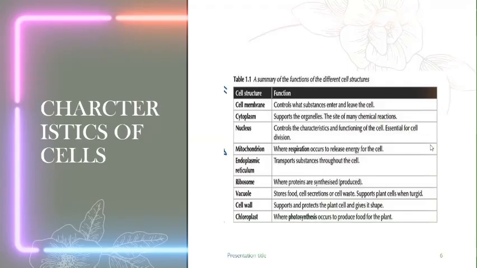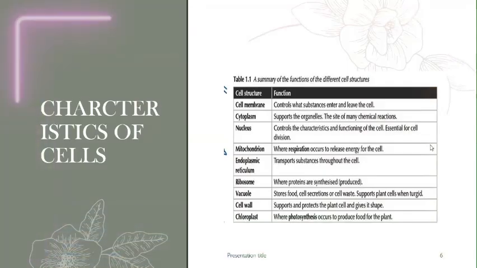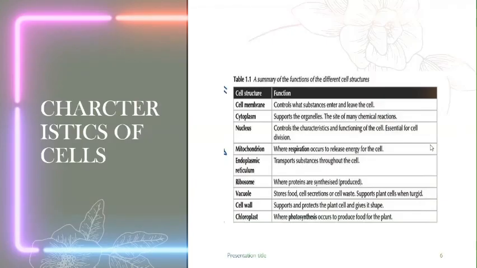So if we look at the characteristics of cells, there are different parts such as the cell membrane, cytoplasm, nucleus, mitochondria, endoplasmic reticulum, ribosome, vacuole, cell wall, and chloroplast. Now let's take a look at all of these different parts. The cell membrane controls what substances enter and leave the cell, meaning that it controls what goes in and what goes out of the cell. The cytoplasm supports the organelles and is the site of many chemical reactions. The cytoplasm is where chemical reactions take place within the cell.